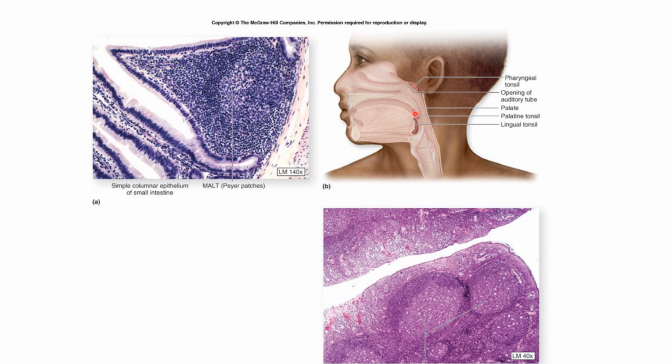Near the junction of the oral cavity with the pharynx, there are a number of collections of lymphoid tissue, given the name tonsils. The largest of these are the right and left palatine tonsils, present on either side of the oropharyngeal isthmus.